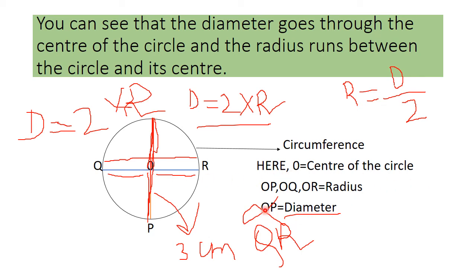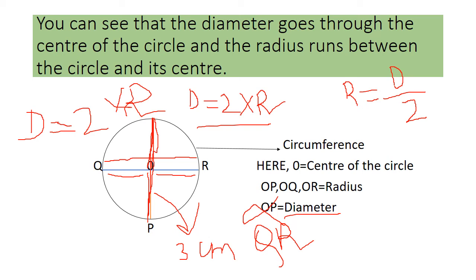How many radius do we have? We have 3 radius. OP, OQ is also a radius, OR is also a radius, and the diameter here should be QR. I have written OP, but it should not be. I'll make it correct for you. The diameter is QR.